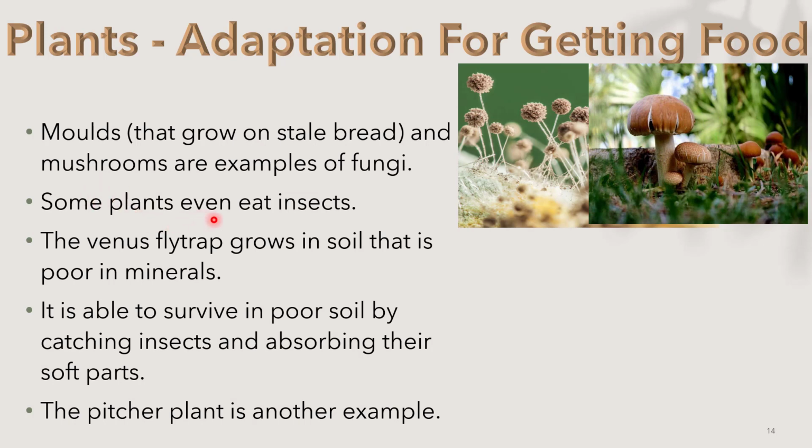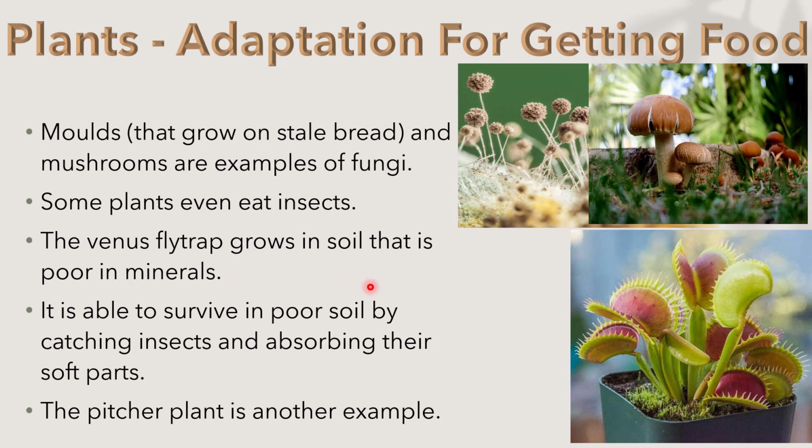Some plants even eat insects, and the example of it is Venus flytrap, which grows in soil that is poor in minerals. So this is the image of Venus flytrap, which is growing in soil that is lacking in minerals. That means it is getting chlorophyll as it has a green surface part, but it is lacking in minerals.